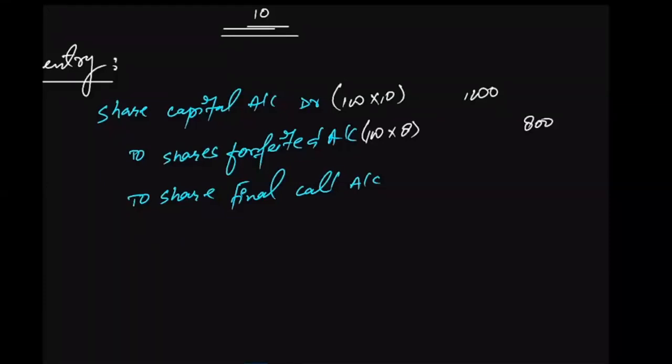All right. And the final call which is not paid by Mr. X needs to be credited as well. So 100 rupees on final call. Mr. X has defaulted in the payment by 2 rupees per share. That means 200 is not paid by Mr. X. So this is the journal entry for the forfeiture of share.